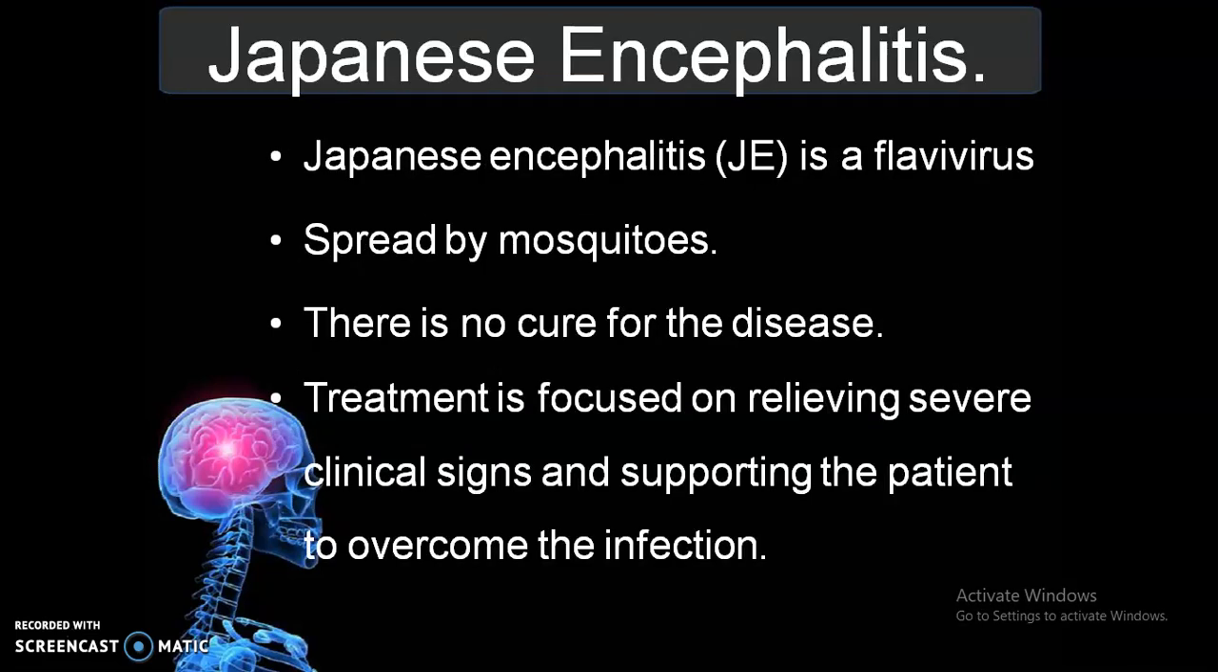Then Japanese encephalitis. Japanese encephalitis is caused by a flavivirus, and it is spread by mosquitoes itself. There is no cure for the disease, and the treatment is focused on relieving severe clinical signs and supporting the patient to overcome the infection. Here we are focusing on supporting the patient to get relief from the infection.